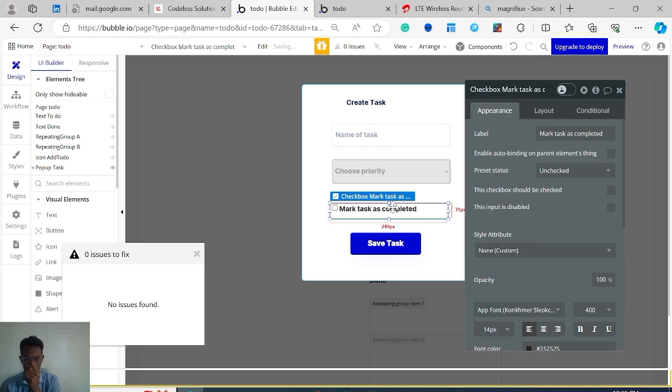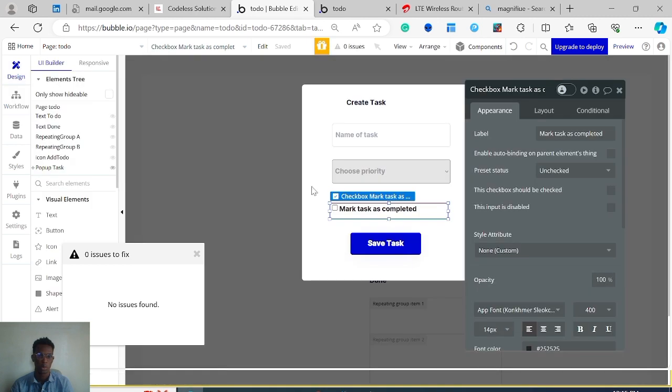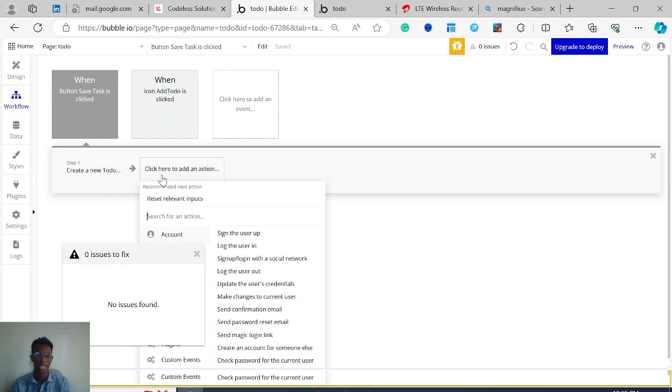But whenever this is checked, this task being created will be marked as completed essentially. And so we are attaching all that to this button, create a new to do. Then of course, once